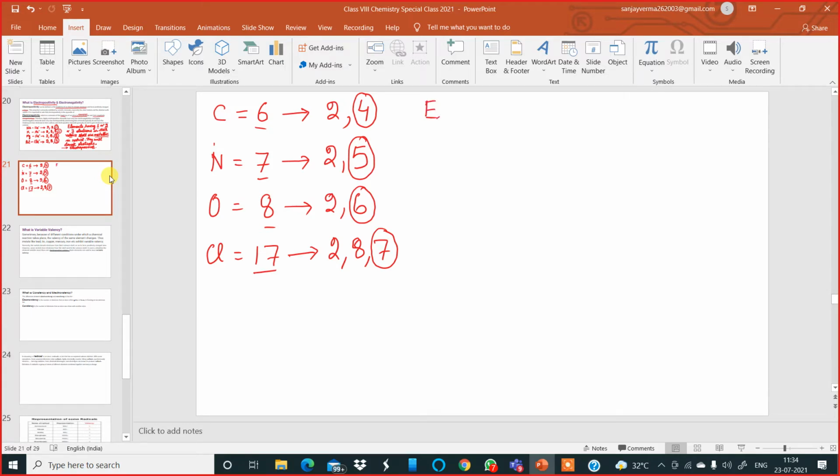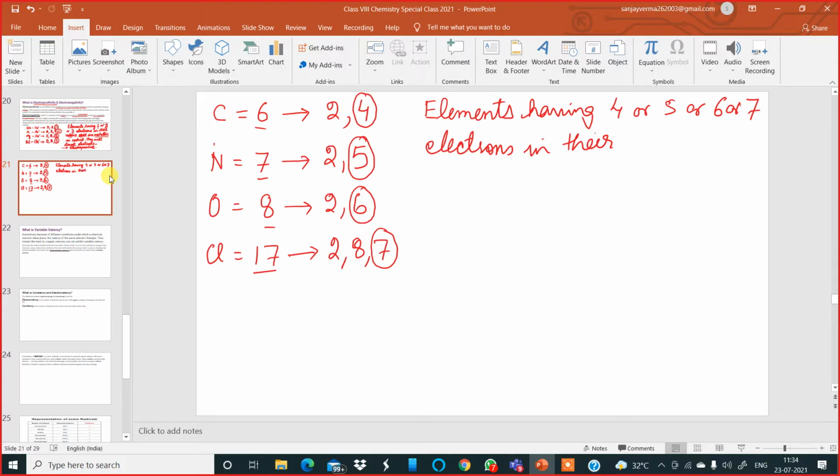Elements having 4 or 5 or 6 or 7 electrons in their valence shell are non-metallic in nature.